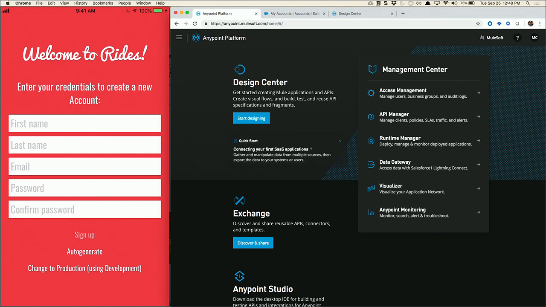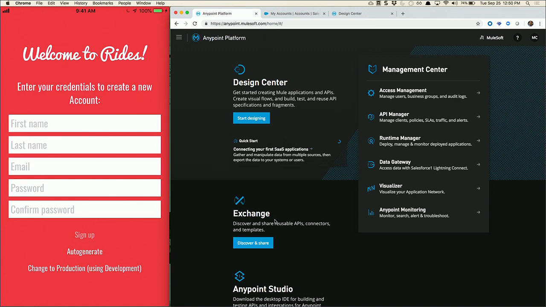And this is really powerful here. The management center gives you access to management of your users, for example. It gives you the ability to monitor maybe if you have some APIs that are out there, but also, again, those integrations that you're creating. You'll get alerts if you wanted to set those up. You could look at logs. You could look at monitoring, on and on.